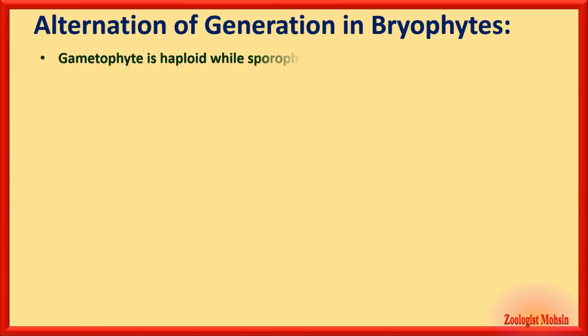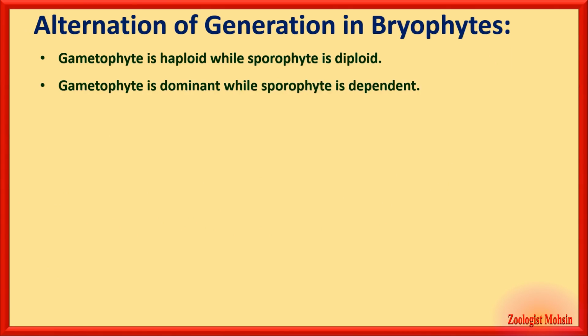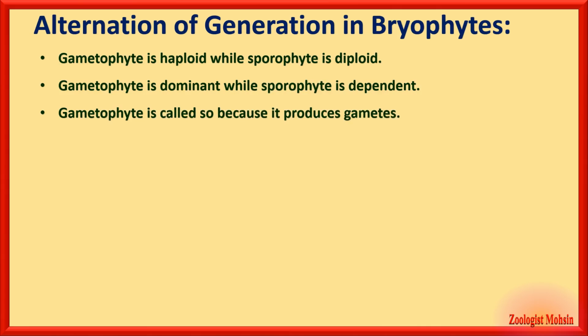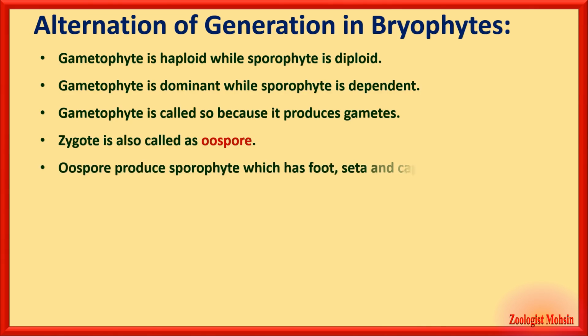Alternation of generation in bryophytes. Gametophyte is haploid while sporophyte is diploid. Gametophyte is dominant, sporophyte is dependent. Gametophyte is called so because it produces gametes, and the zygote is called oospore.